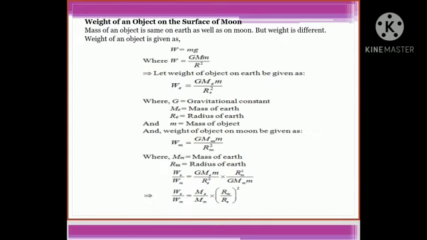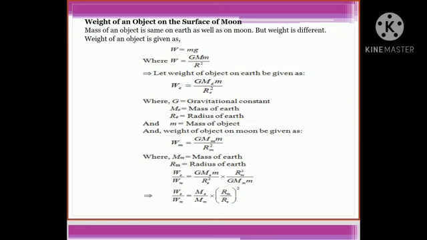Weight of an object on the surface of moon. Mass of an object is the same on earth as well as on moon, but weight is different. Weight of an object is given as W equals m into g, where W equals G into capital M into small m upon r square.